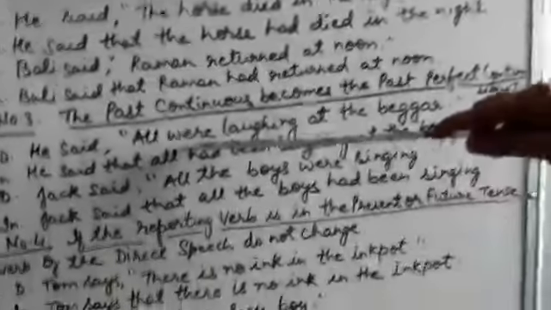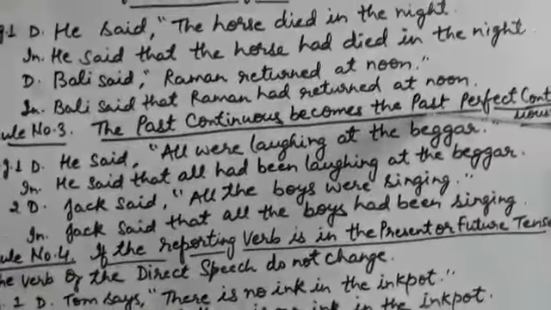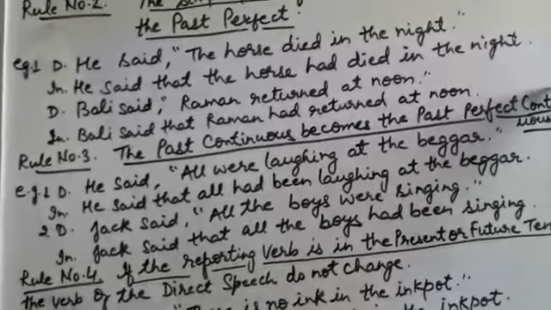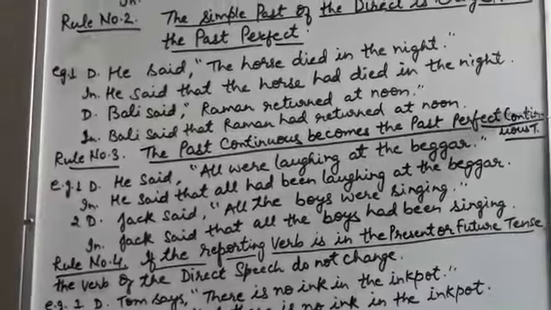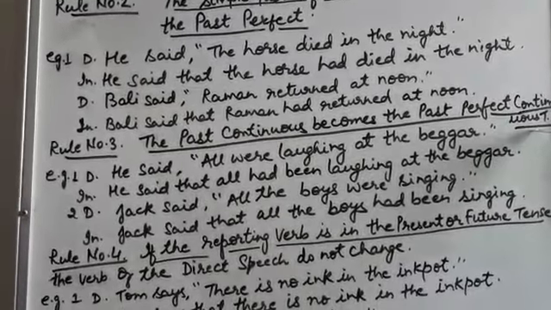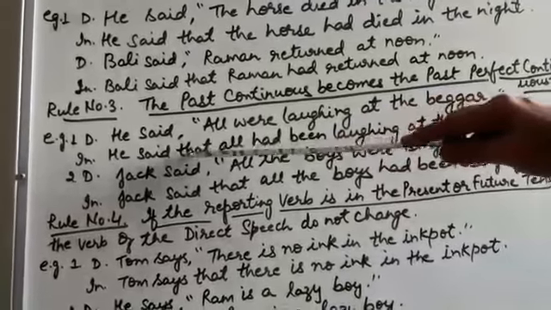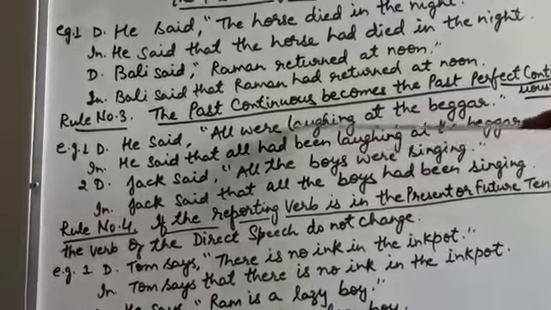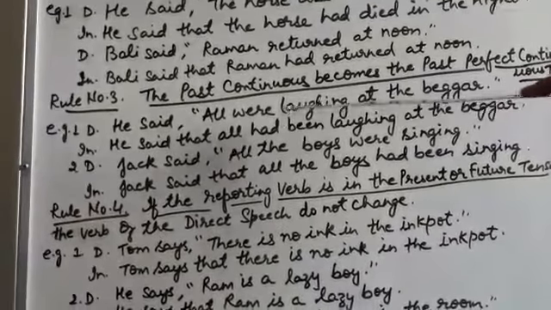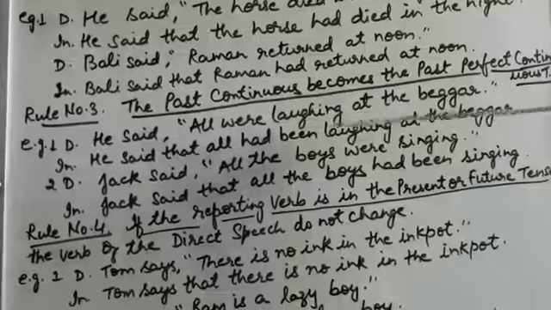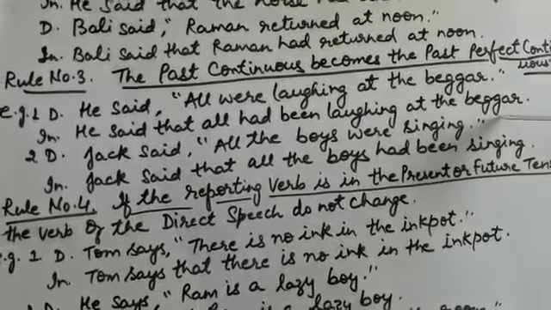This shows that it is in past continuous tense, and when you convert into indirect, the formula will be past perfect continuous, and the formula for that is had plus been plus verb, first form of the verb and ing form. So the answer will be, he said that all had been laughing. You will be converting it into past perfect continuous. Had been and V1 ing. Had been laughing at the beggar.